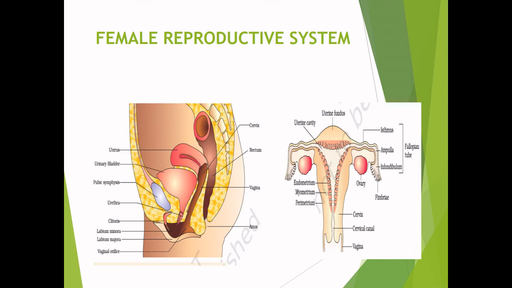Female external genitalia includes mons pubis, cushion of fatty tissue covered by skin and pubic hair; labia majora, which is a fleshy fold that surrounds the vaginal opening; and labia minora, a paired fold of tissue under labia majora. The opening of the vagina is often partially covered by a membrane called hymen. The tiny finger-like projection at the upper junction of the two labia minora is called the clitoris.